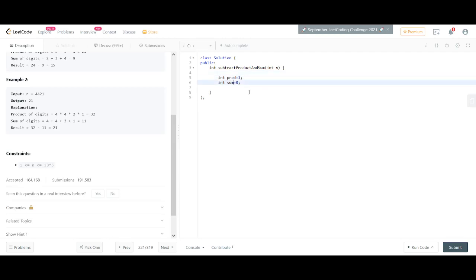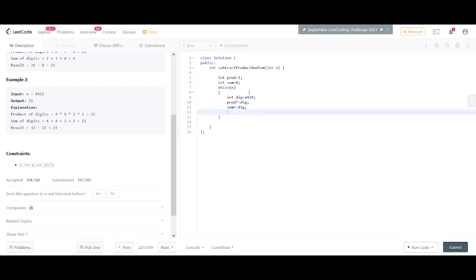For this particular case, I think we can have a simple while loop, while n greater than 0, or simply n. In it, we extract the digit, multiply it into the product variable, and add it to the sum variable.